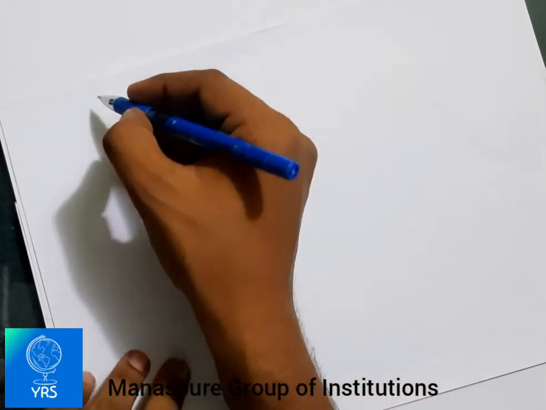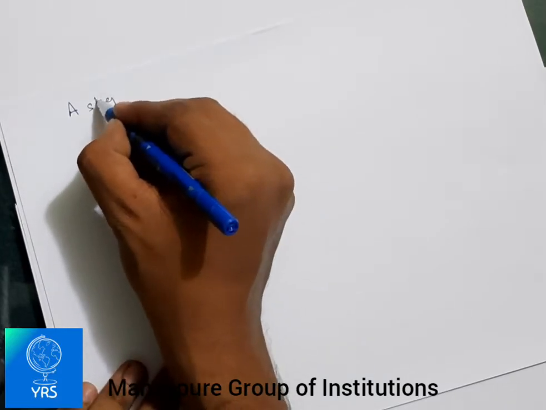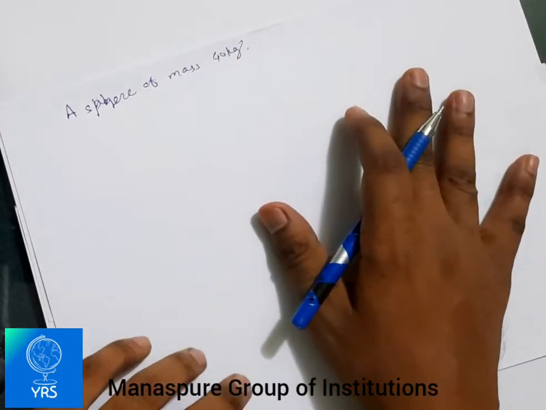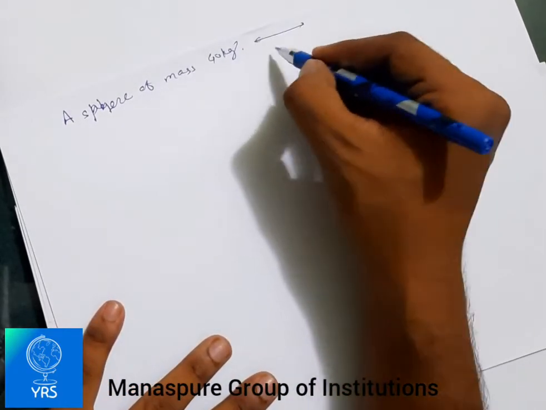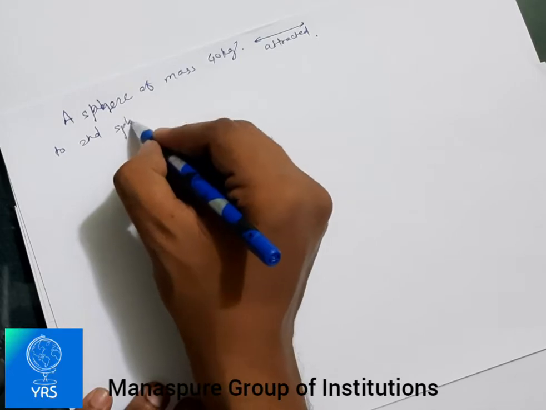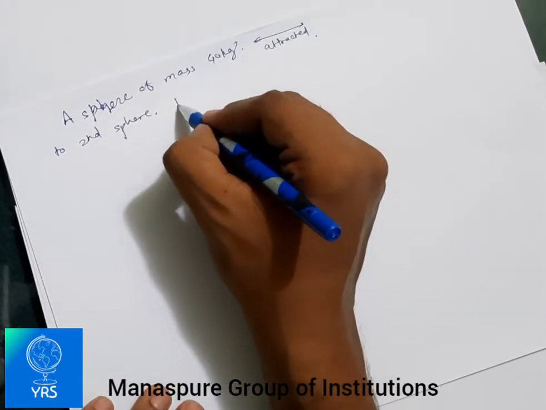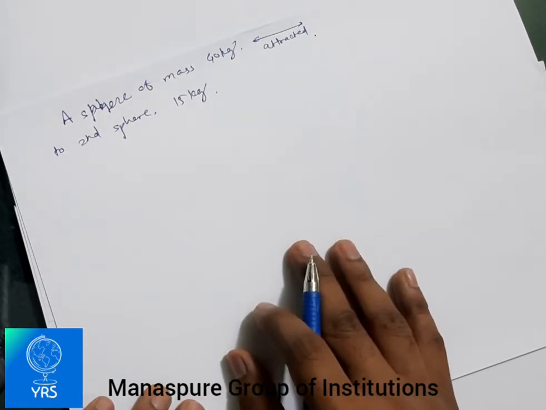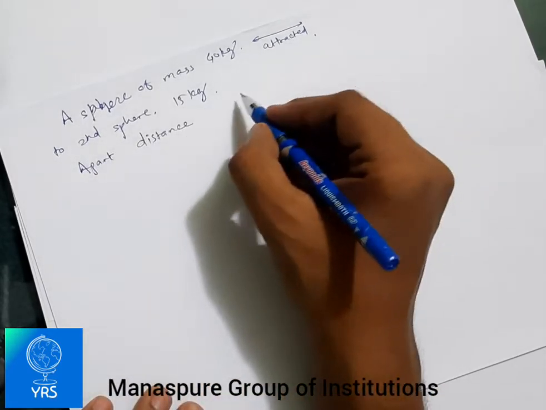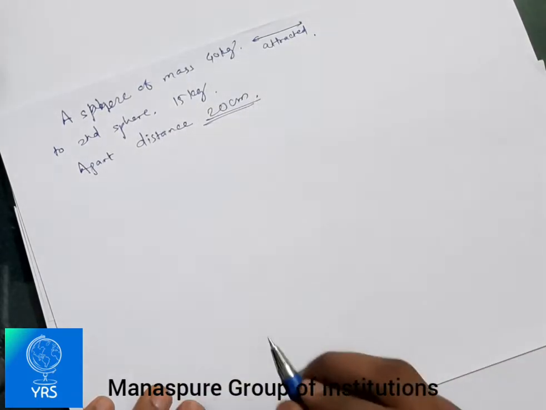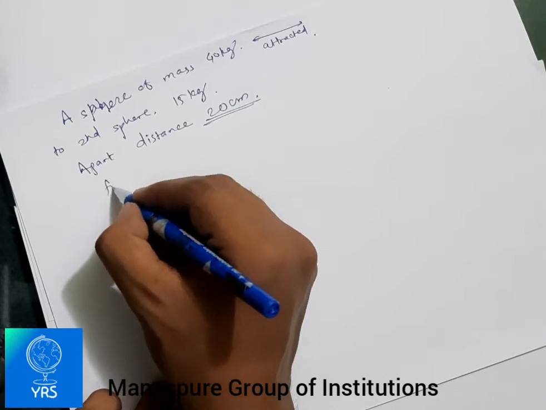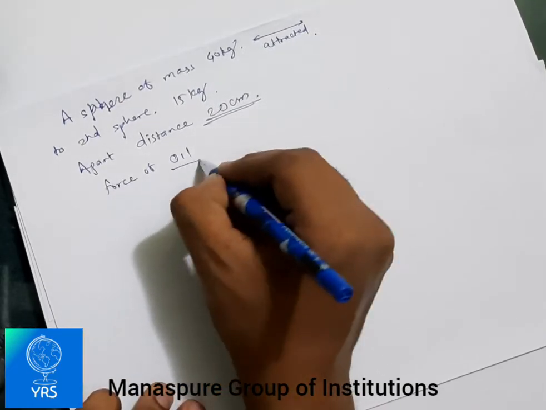Suppose the problem is given: a sphere of mass 40 kg is attracted to a second sphere of mass 15 kg, and they are apart by a distance of 20 centimeter, with a force of 0.1 milligram weight.